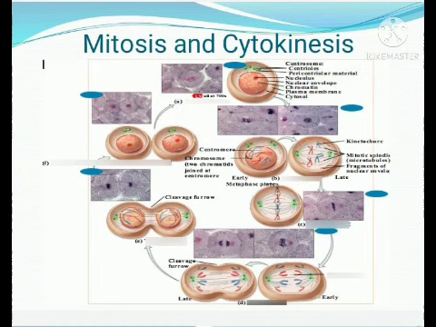Okay, so this proportion, if it is damaged, then it will affect our body. If it is continuously dividing without proper death, that may lead to cancer.